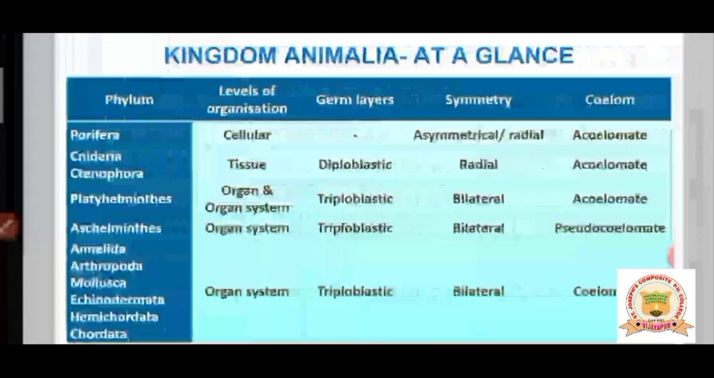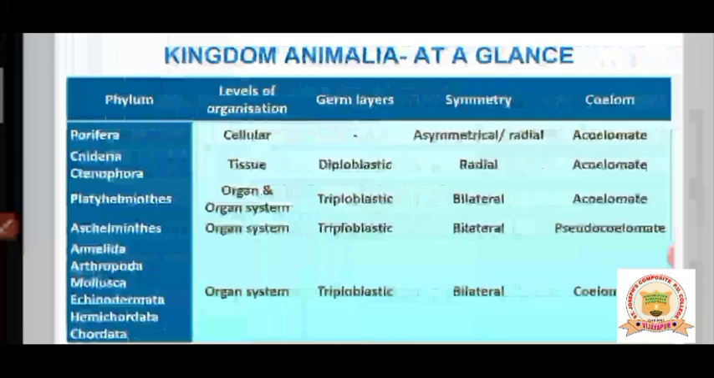Here Ctenophora and Cnidaria are kept in the same column, as they both show similar characteristics. That's the reason. Okay, Platyhelminthes show organ and organ system level of organization. They are triploblastic, three germ layers: ectoderm, endoderm and mesoderm. They show bilateral symmetry. From this onwards, the animals are bilateral. The body can be cut into two equal halves by only one plane. Platyhelminthes is also one of the acoelomate animals, and does not show any body cavity.